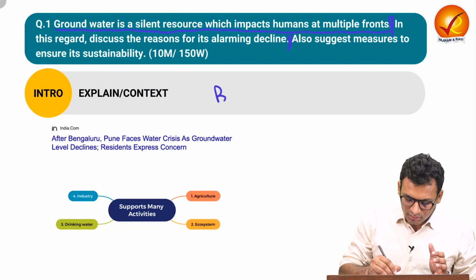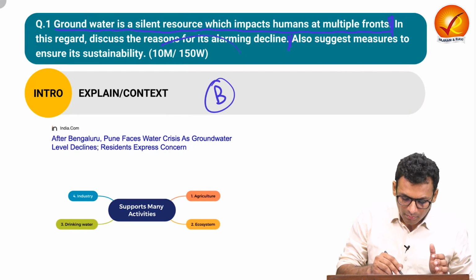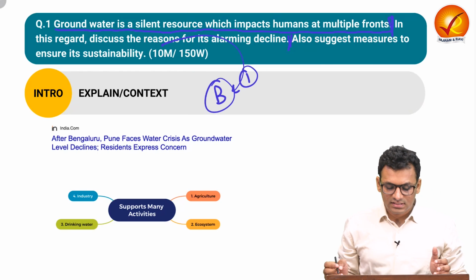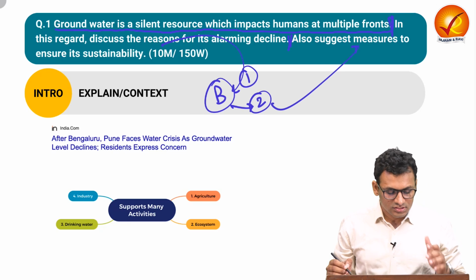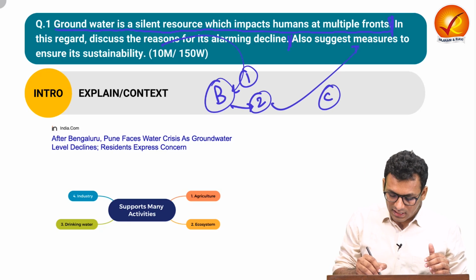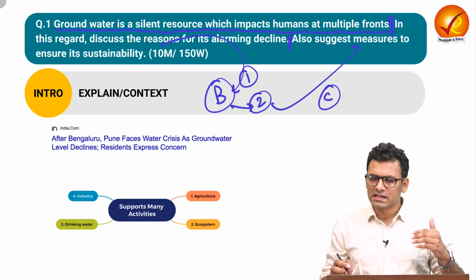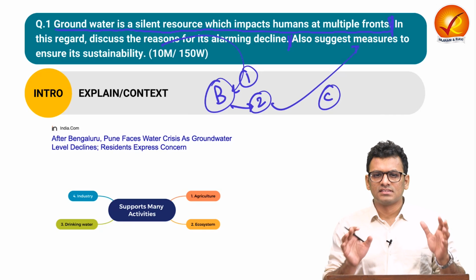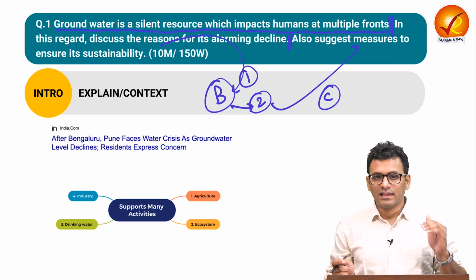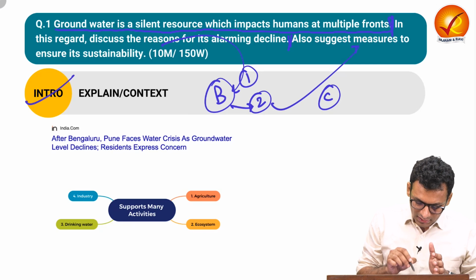In the body part, you can firstly talk about the reasons for its alarming decline, and in the second part you can talk about the measures to ensure its sustainability. And lastly, in conclusion, we can again reiterate the significance of groundwater for us for sustainable development. So this is how you will structure question number 1. Let us see the introduction in detail.